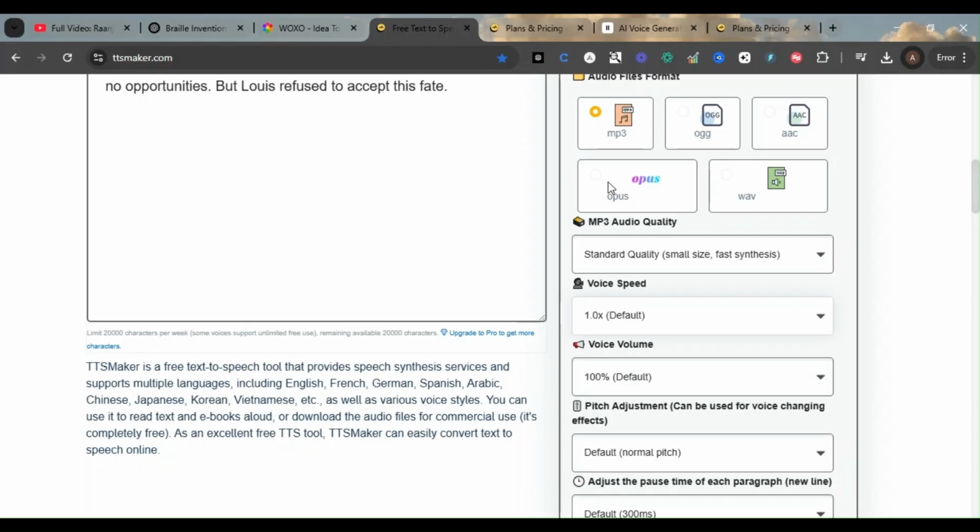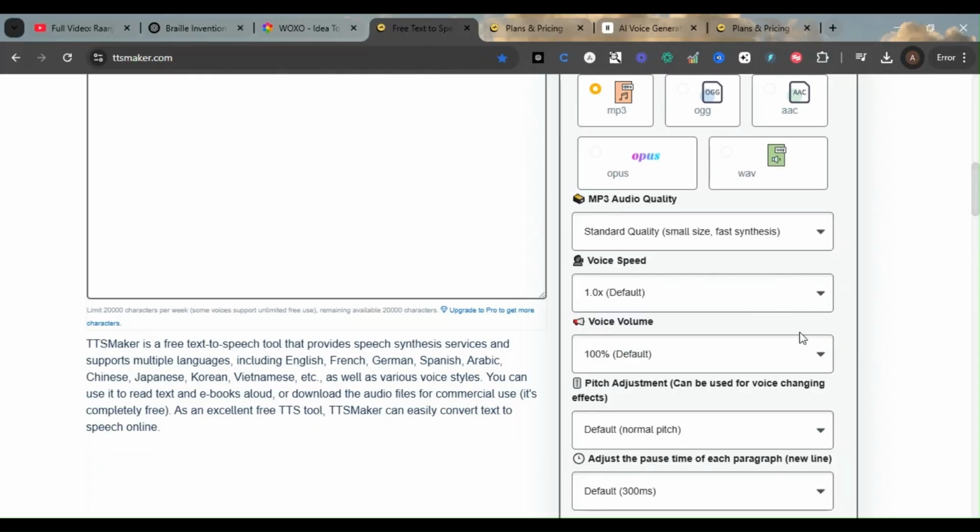So whatever content we have generated from text to voice, at what pace it should go, we can choose. By default it should be one, but if you want to go slow, you can reduce. If you want to go fast, you can increase. Then voice volume: if you want to control the volume of the content we have generated, that also we can do.